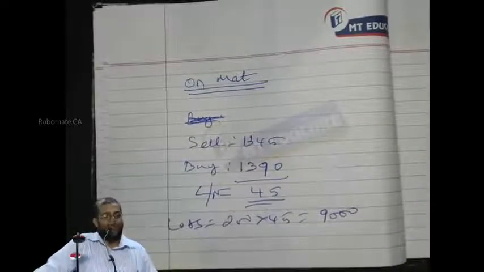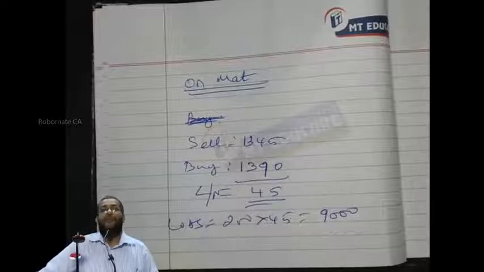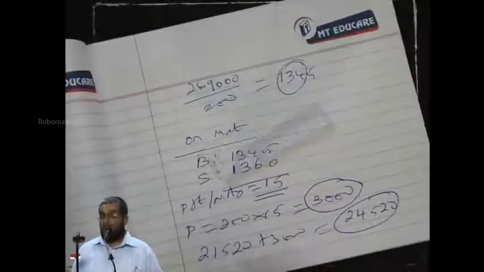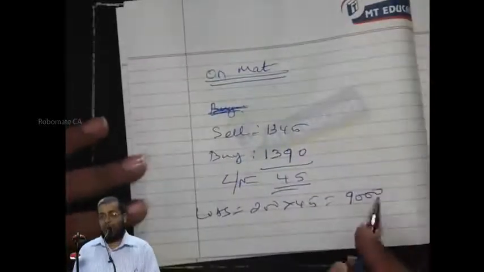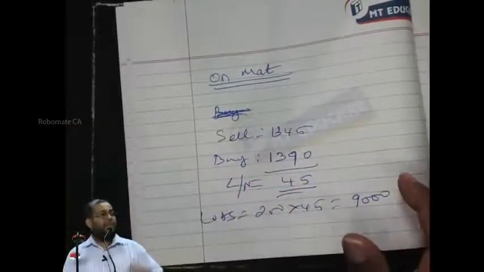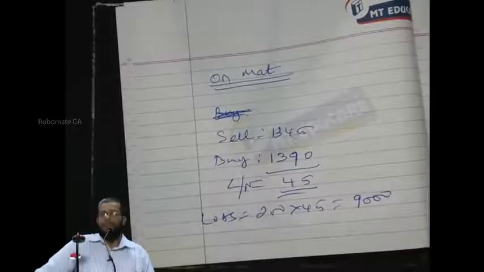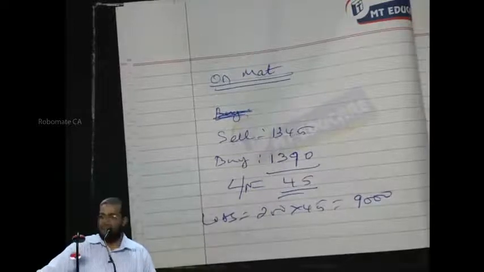The exchange is having 21,520 in hand. Will the exchange give back the deposit money? Will they give the entire 21,520? No. They will deduct 9,000 and give the balance amount. Right or not? Next.